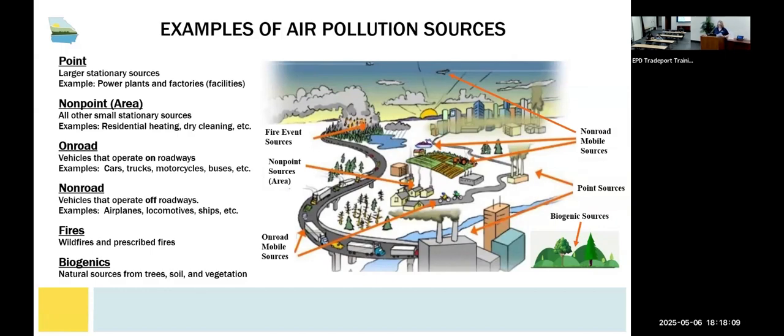Modeling is another method that is used to estimate emissions, specifically from fires, which includes both prescribed planned burns and wildfires. From mobile sources, this includes on-road sources, which are trucks and cars and motorcycles. Non-road sources, which would include construction or farming equipment. And modeling is used to estimate these emissions. It is also used to estimate emissions from biogenics, which are naturally occurring pollutants from trees, vegetation, and the soil.